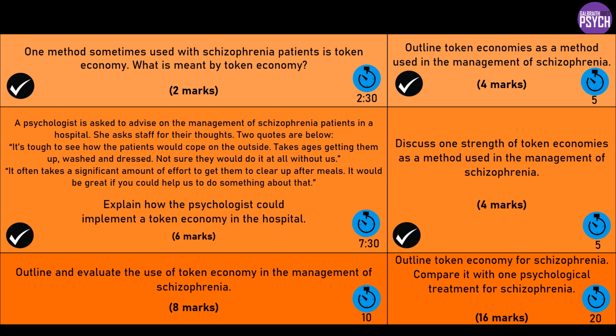So what we want to do there is, for the 16 marker now, outline token economy. So again, 6 marks of knowledge. I'm not going to go through that again. But instead of evaluating it for the 10 marks, we're comparing it with another psychological treatment for schizophrenia. So your 2 options there to compare it with would be CBT or family therapy. You can pick. But it is only one, so don't then branch off into anything else, okay?